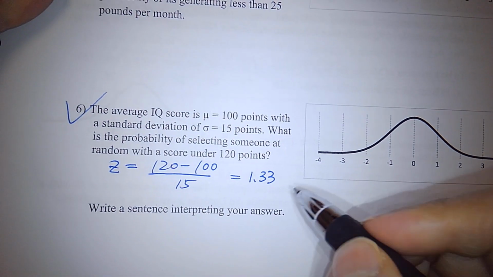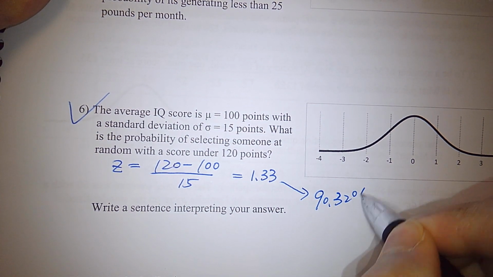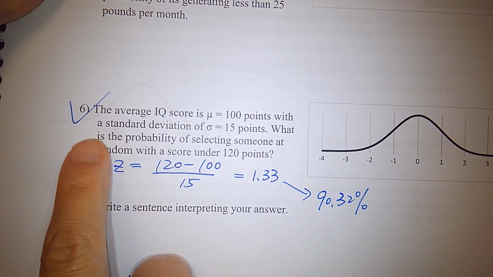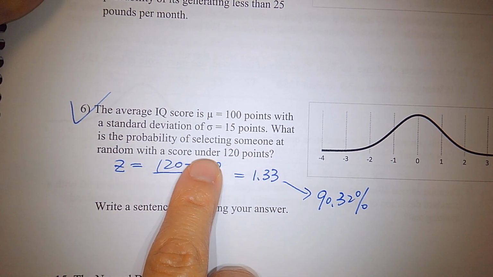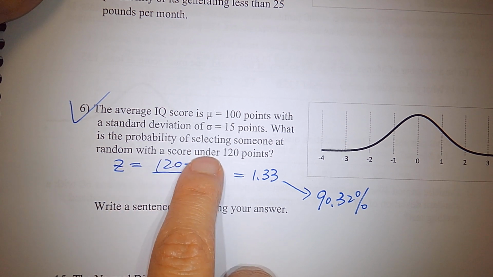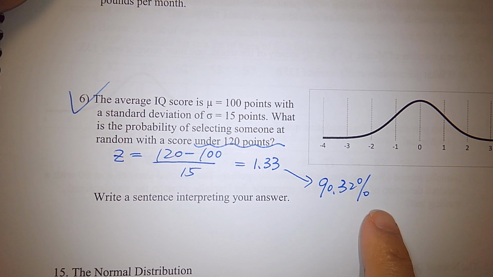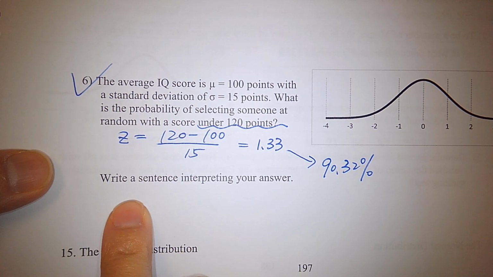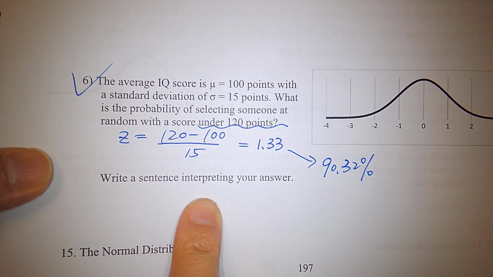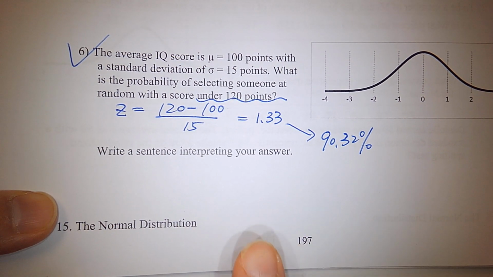Okay, so from the table, it gives us 90.32%, right? So what is the probability of somebody having an IQ of 120 points or less? What is the percentage? 90.32%. Write a sentence to interpret our answer, okay? So how to interpret this answer?